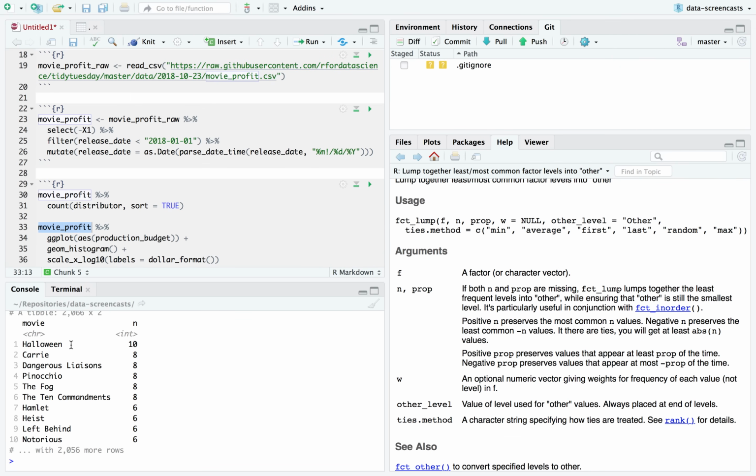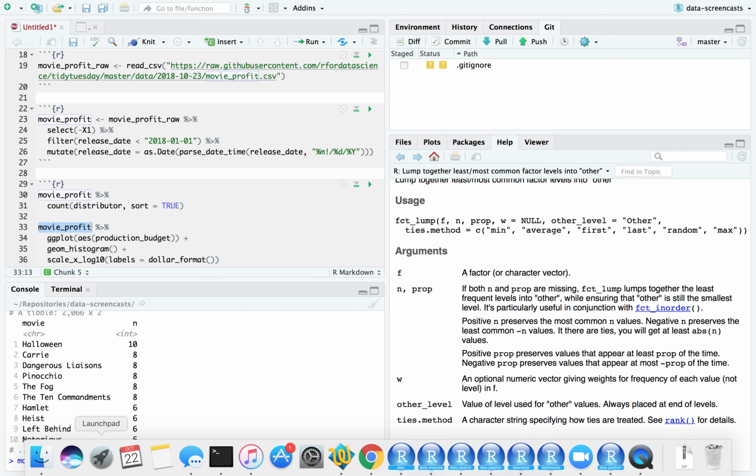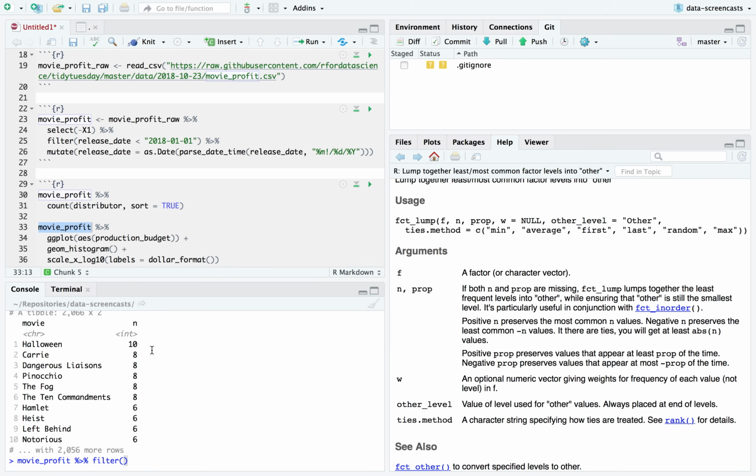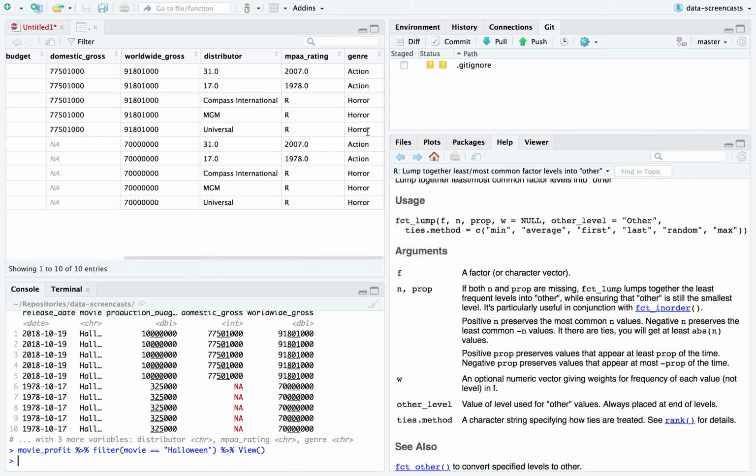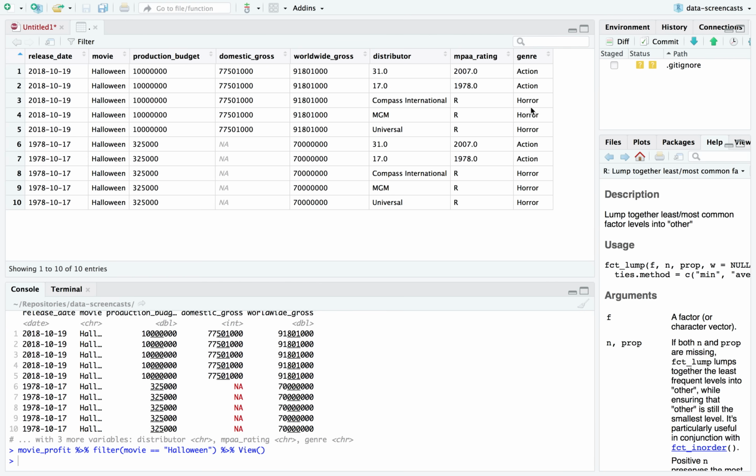Oh, unless there's sequels. Is this about sequels? Oh, maybe it's about multiple, well, like for example, multiple Halloween movies. Let's take a look. Since this is Halloween, it's important that we figure out what Halloween and Carrie each represent. So if I filter for movie equals Halloween, figure out what's going on with that data. I actually get 2 Halloween movies that duplicate up. We get each of them having a bunch of distributors. Okay, and it's multiple, so we have multiple MPA ratings. This is some not so clean data.